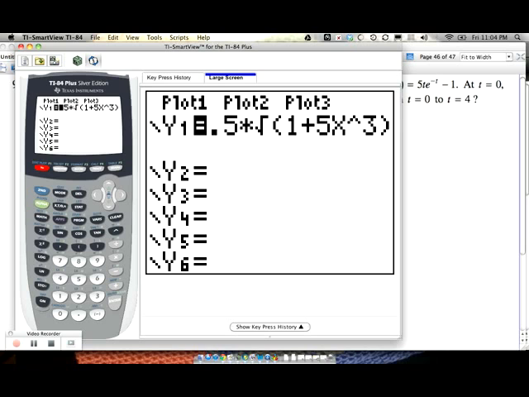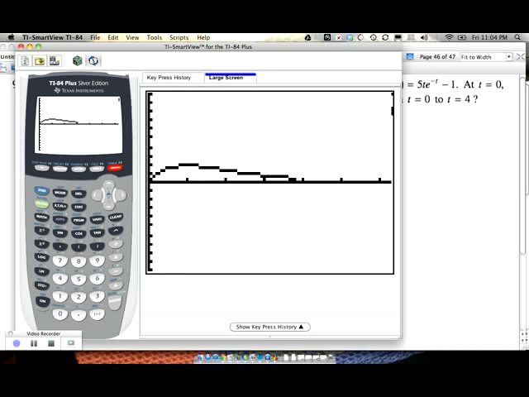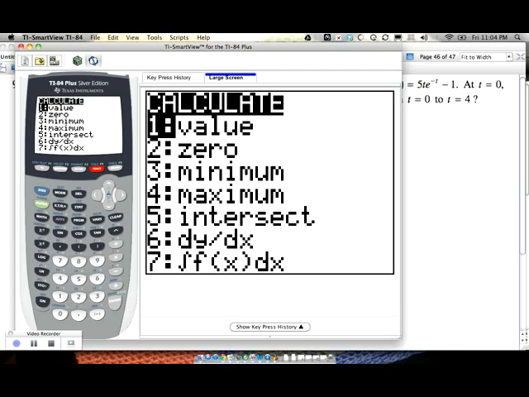So our function is 5 times x times e to the negative x. We're going to graph that, then integrate it from 0 to 4. Second, calculate. The integral is 7.